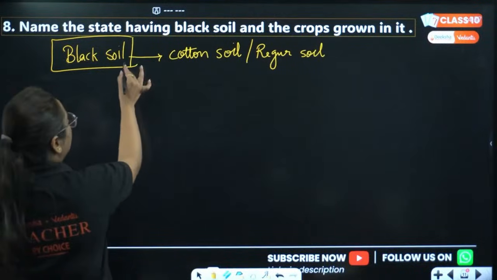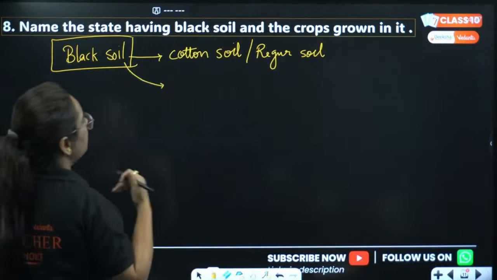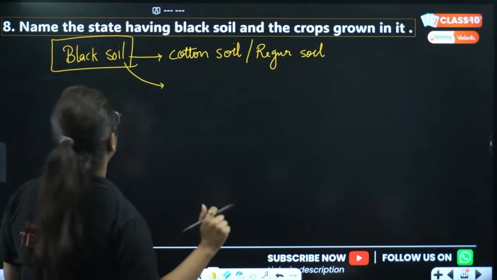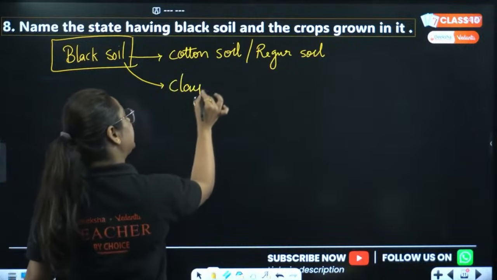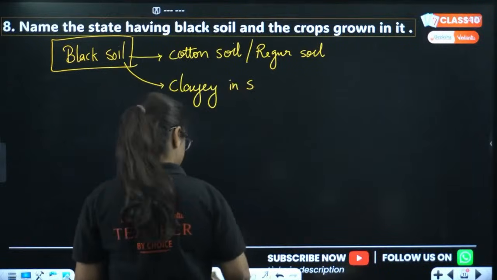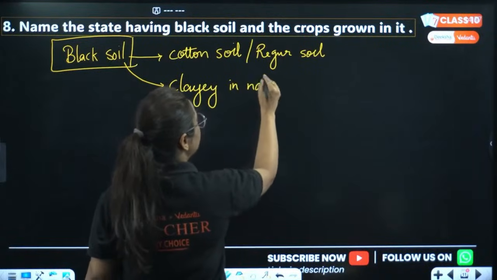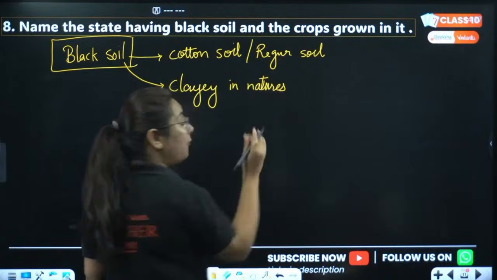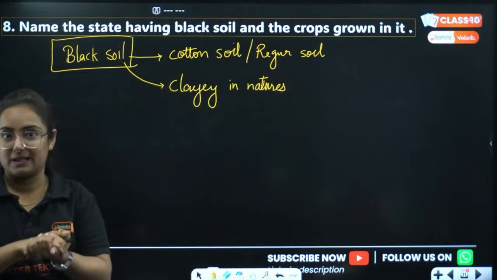Now you are telling me what the states are, but I'm not teaching you that right now. We'll talk about black soil first. It's clayey in nature. Okay, the soil is clayey in nature. Now what does it mean by clayey in nature? Basically, it has very fine particles. Have you seen clay? It has very fine particles.